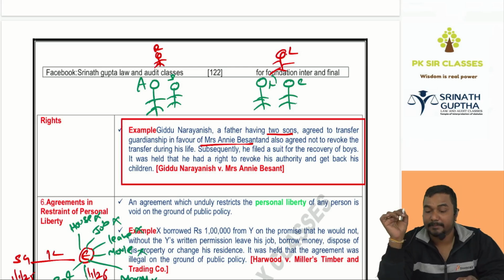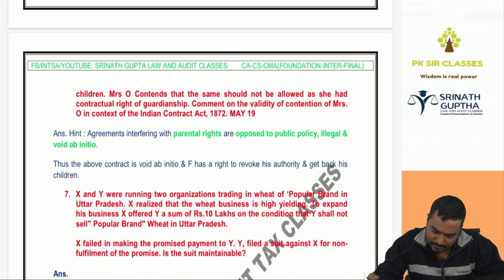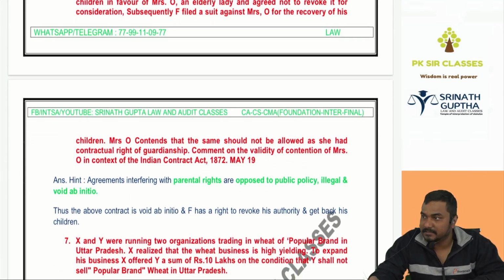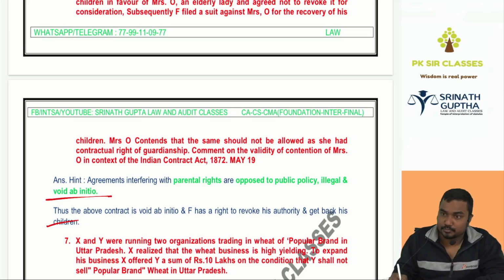If there is any agreement restricting parental rights, it will be void. Here, the father is giving his children to O. Subsequently, the father says, "I want my babies back." Can he demand them back? Yes, he can, because no agreement has the right to separate the parents from their children. Exact case, Jiddu Narayaniah versus Annie Besant, as case law, because an agreement restricting parental rights will be void ab initio. Clear?